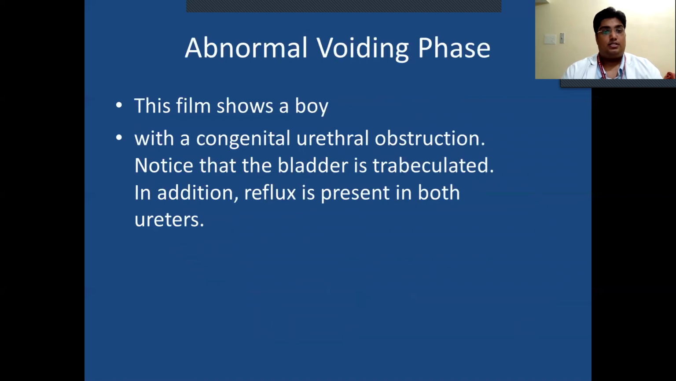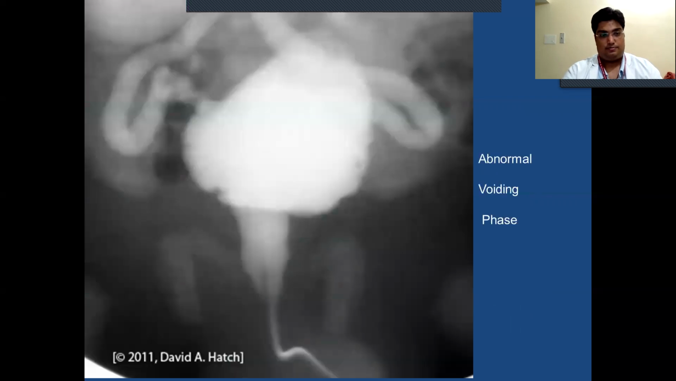Abnormal voiding phase. This film shows a boy with a congenital urethral obstruction. Notice the bladder is trabeculated. In addition, reflux is present in both ureters. This is the abnormal voiding phase.